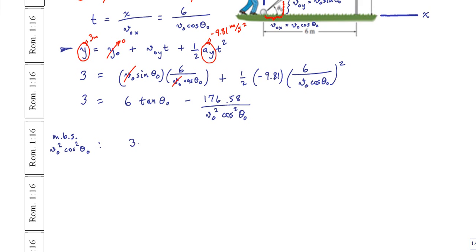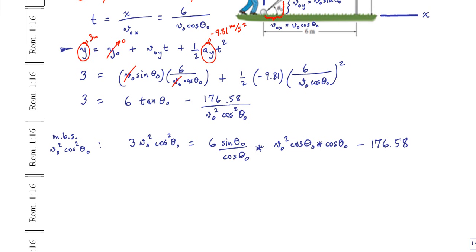If you do that, you get 3 v0 squared cos squared theta naught is equal to 6 times, let me write the tangent as sine of theta naught over cos of theta naught momentarily, times v0 squared cos theta naught. I'm going to write cos squared theta as cos theta naught times cos theta naught. And then you get the constant surviving term at the end, minus 176.58.